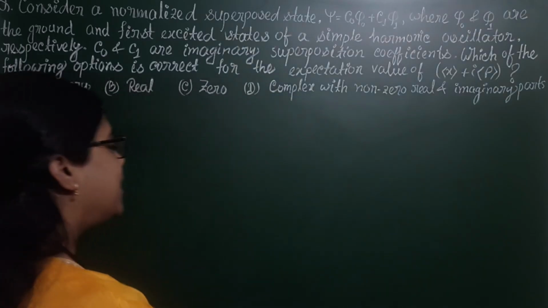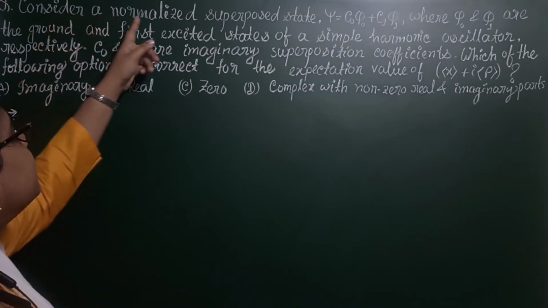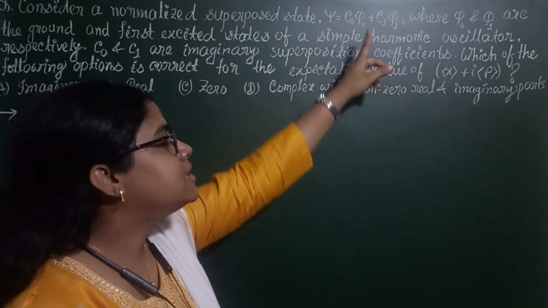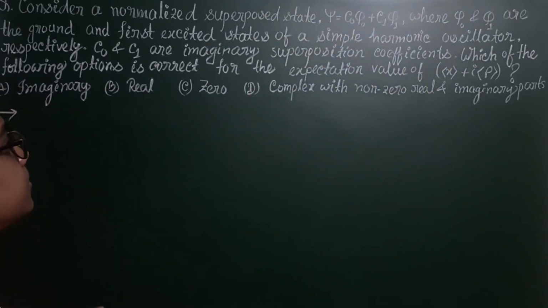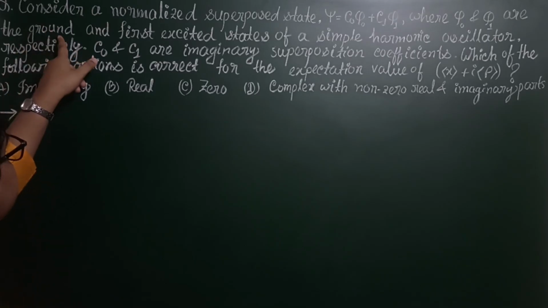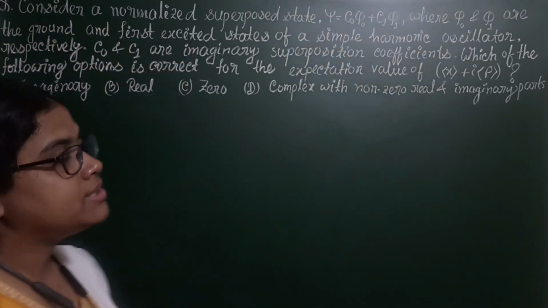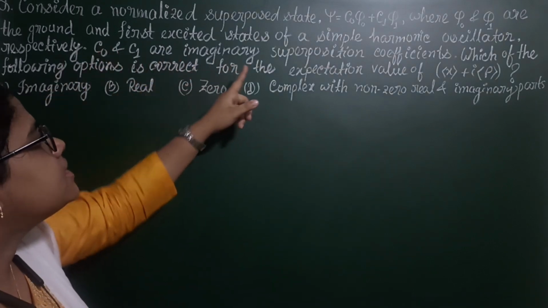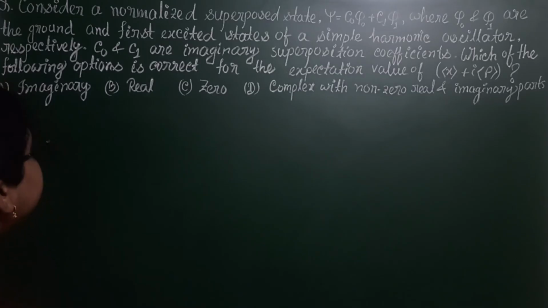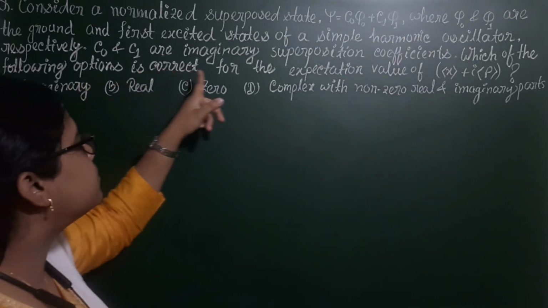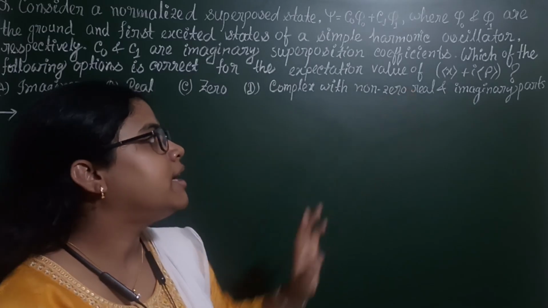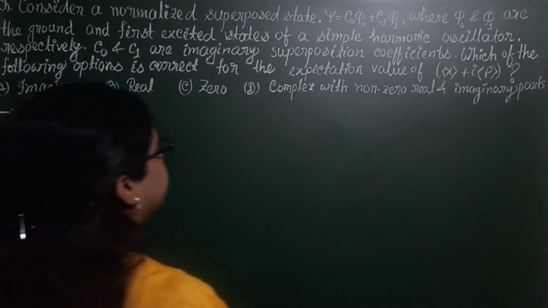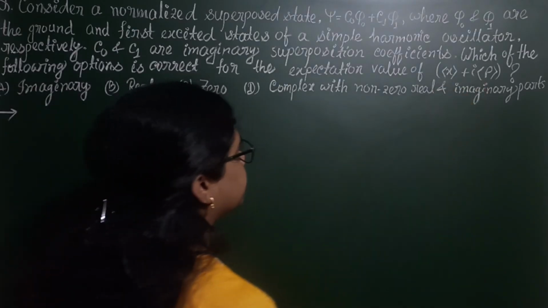This is a question of quantum mechanics that says: consider a normalized superposed state psi equals C0 phi 0 plus C1 phi 1, where phi 0 and phi 1 are the ground state and first excited states of a simple harmonic oscillator respectively. C0 and C1 are imaginary superposition coefficients. Which of the following options is correct for the expectation value of x plus ip? There are four options. So, we have to calculate the expectation value of this quantity.